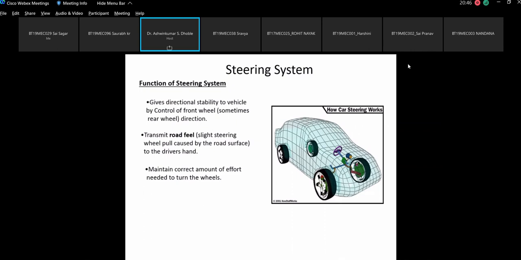So these are the three important things. As far as the second is concerned, do you have any comment on this? It says to transmit the road feel, the slight steering wheel pull caused by the road surface, to the driver's hand.